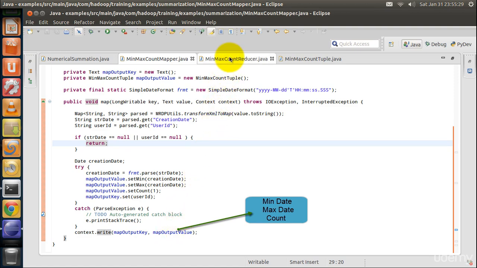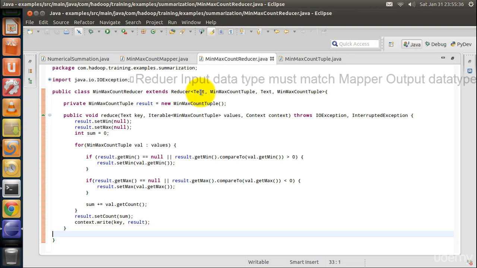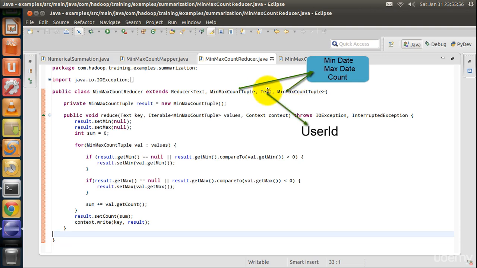Let's see the reducer code. As said earlier, reducer input data type must match mapper output data type. Hence, key data type is text and value data type is the custom data type. Final output is also the same as the map output. That is, user ID is the key and the custom object is the value. Hence the same data type.